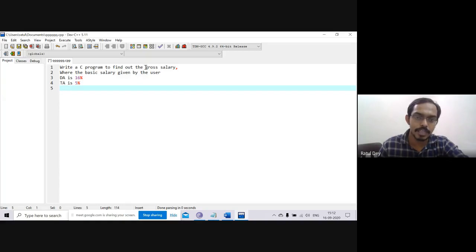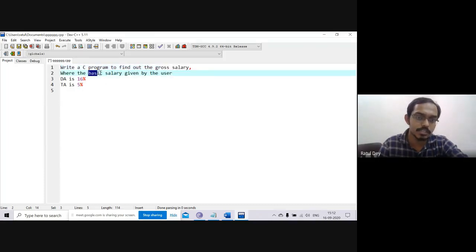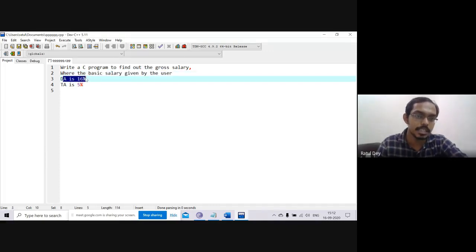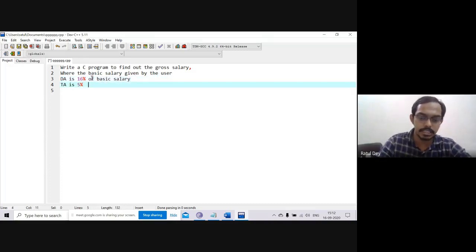Now you can identify that the basic salary is given by the user. We have to find that DA is 16% of the basic salary, and TA is 5% of the basic salary.